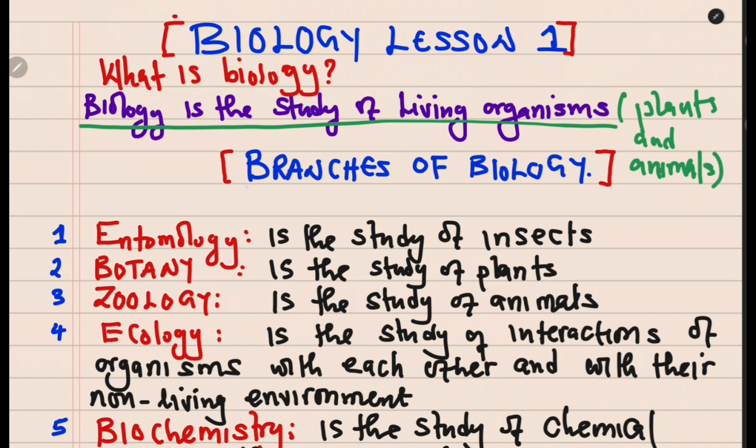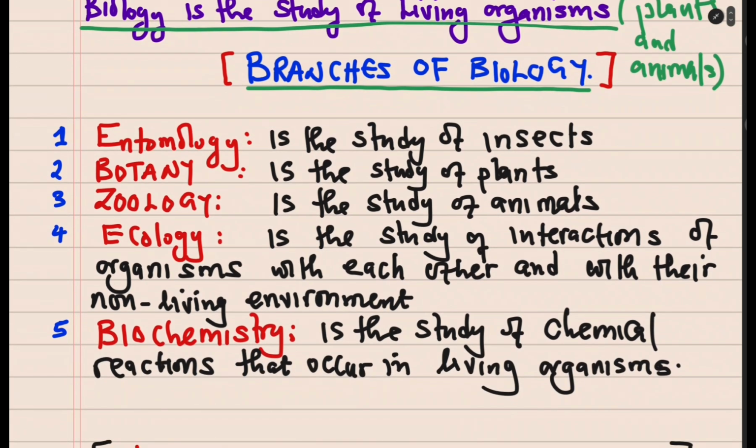Now, under biology, there are different branches, or rather, biology has different branches. What are some of the branches that we are going to discuss? The first branch that we can look at is called entomology. Entomology is the study of insects. Those people that study insects are called entomologists, and of course the branch is entomology. Then we have what we call botany. Botany is the study of plants. Then of course we have another one which is zoology, the study of animals, as a branch